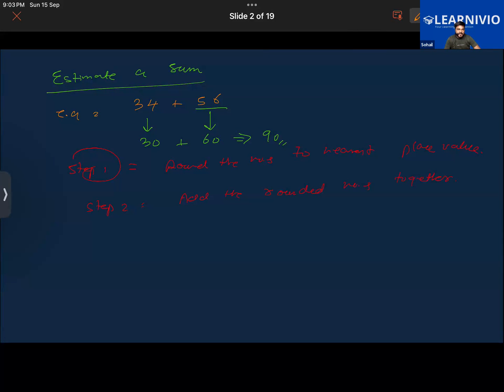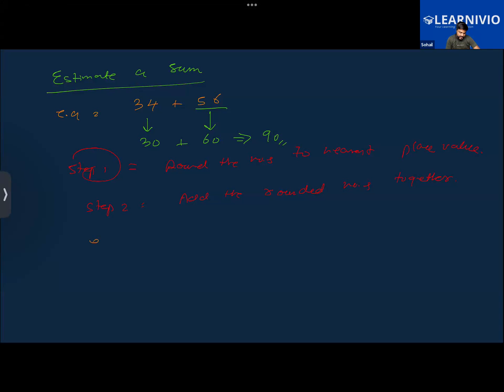Okay, now that is one thing. Say for example, if you were to add 38 plus 23. You can round 38 up to 40, because the digit 8 here is above 5. We know that if the number ends in 5, 6, 7, 8, or 9, then it has to be rounded up.